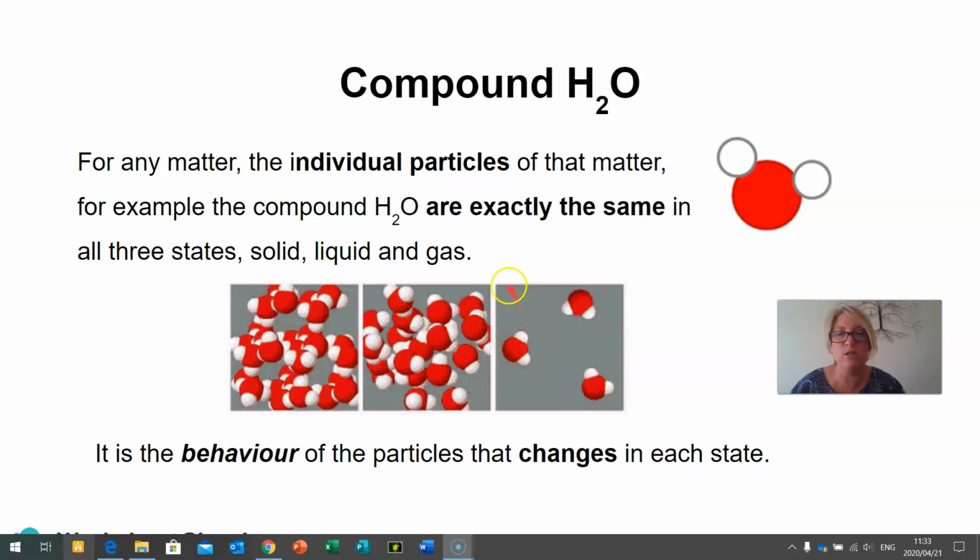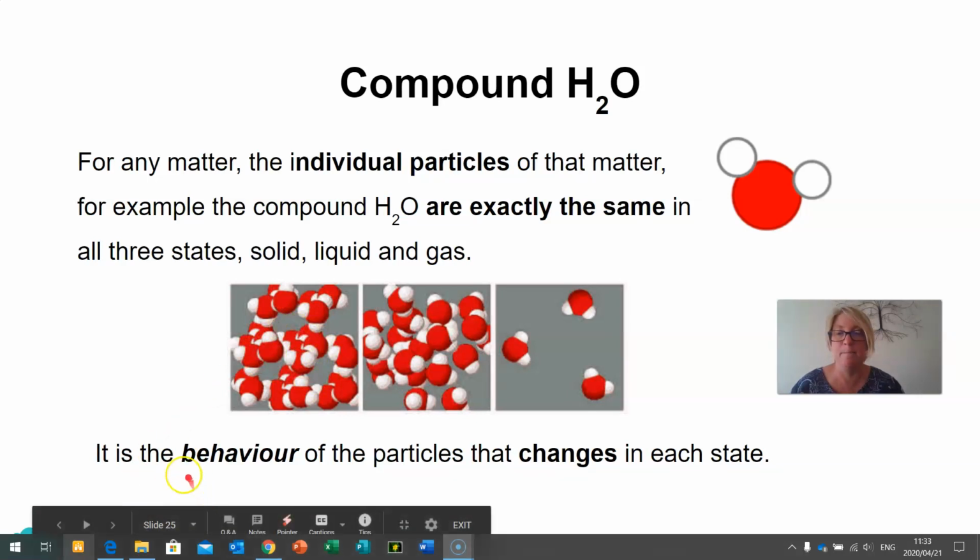When we move into a liquid, that molecule doesn't change. The molecules just become closer together. And as we move from a liquid into a solid, the actual molecule of water doesn't change. The molecules just become closer together. So it is the behavior of the molecules or particles that change in each state.